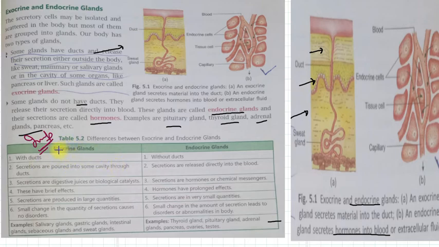So as we have read earlier, exocrine glands are with ducts and endocrine are without ducts. So secretions are poured into the same cavity through ducts in exocrine glands. Here there are no ducts, so they will go directly into the blood. Exocrine secretions are digestive juices and biological catalysts. Here secretions are chemical messengers or hormones. Exocrine glands have brief effects, endocrine glands have prolonged effects, right?